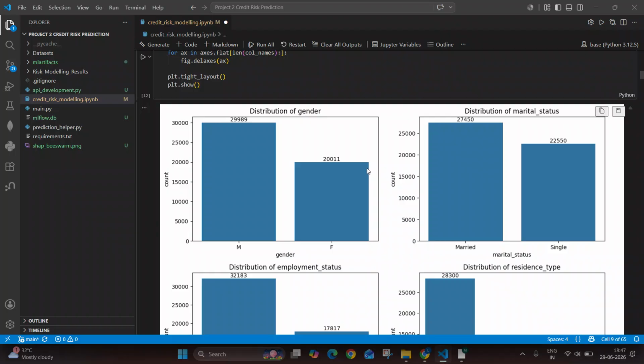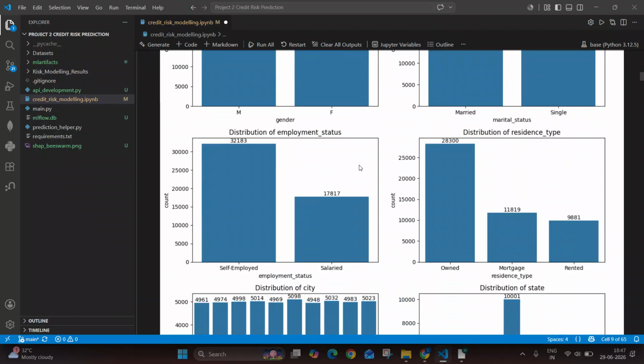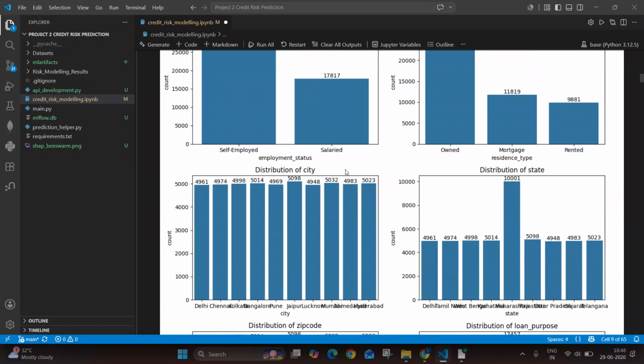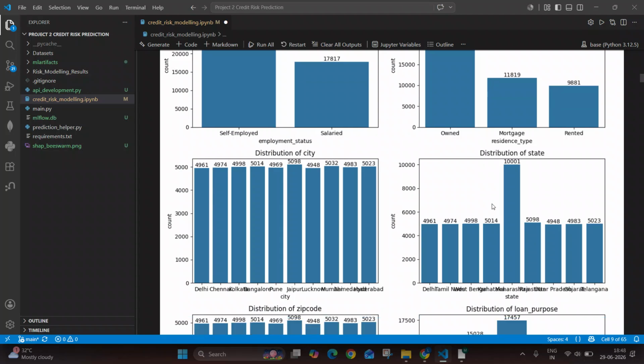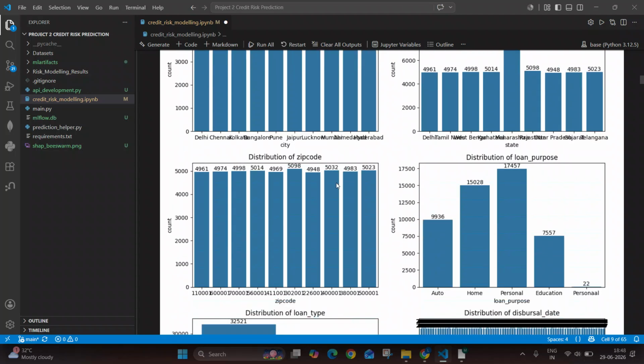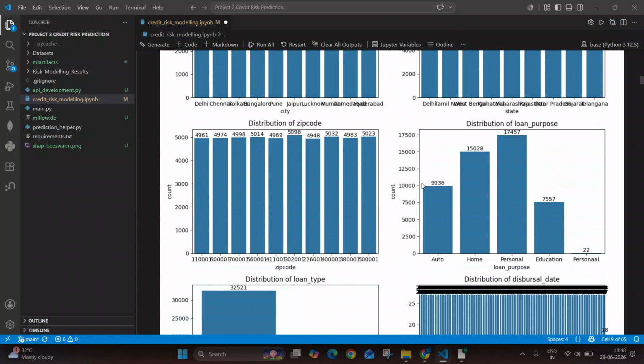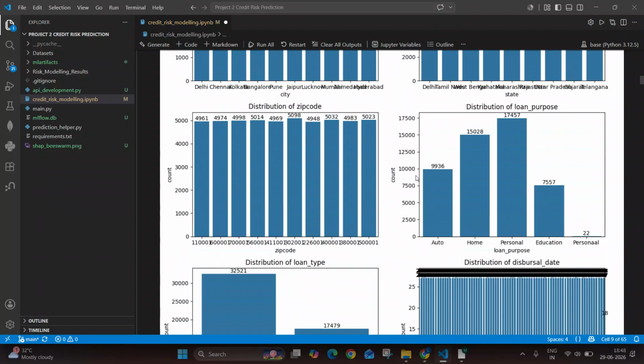Then employment status is there, residence type is there, distribution of city, distribution of state, zip code, not very important. Loan purpose is important. We see that the highest category is personal. Personal loan is the highest category.